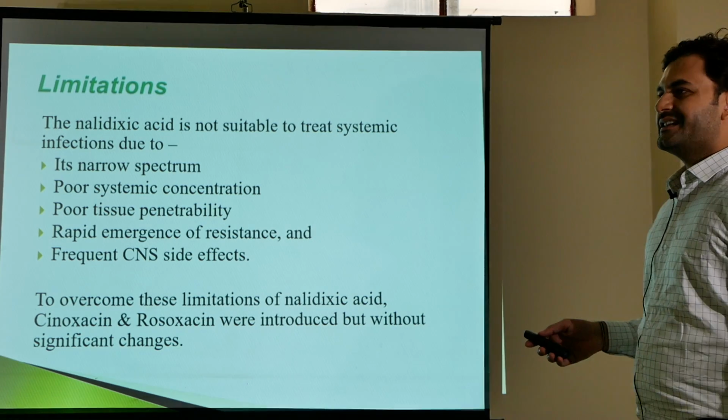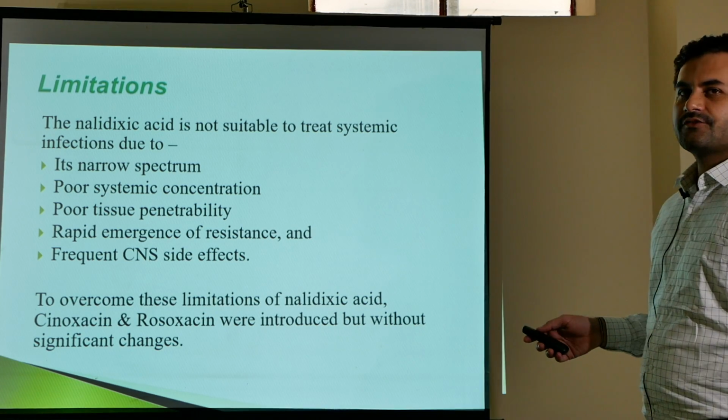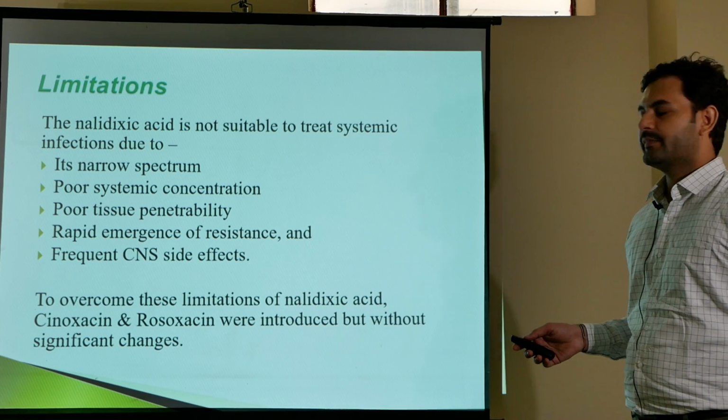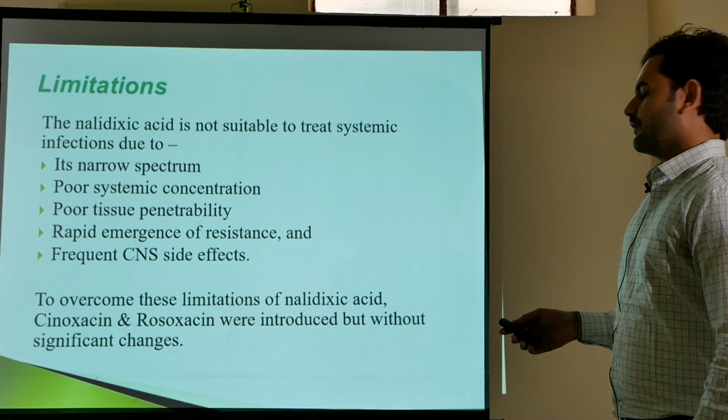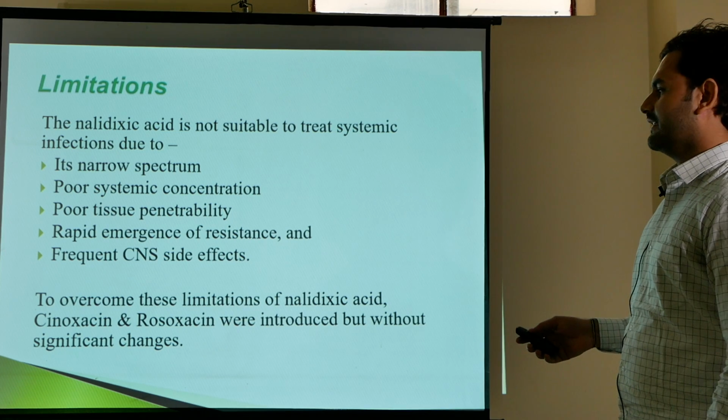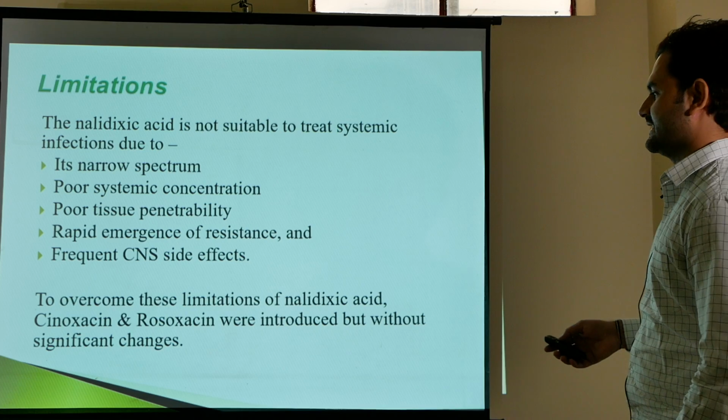To overcome these limitations, nalidixic acid was replaced by cinoxacin and rosoxacin, but they also had no significant changes compared to nalidixic acid.